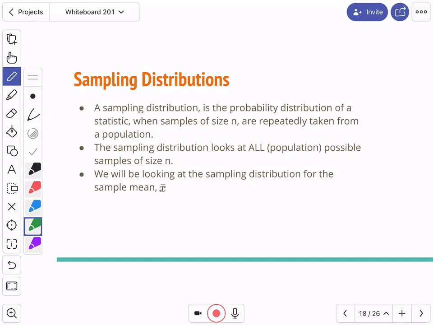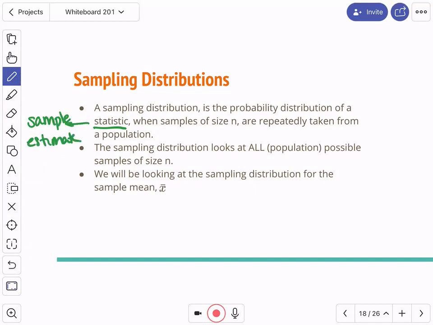A statistic always comes from the sample. It is an estimate of the population. When samples of size n, in our case n was 10, are repeatedly taken, and we form every possible sample of size 10, we get what's called a sampling distribution.